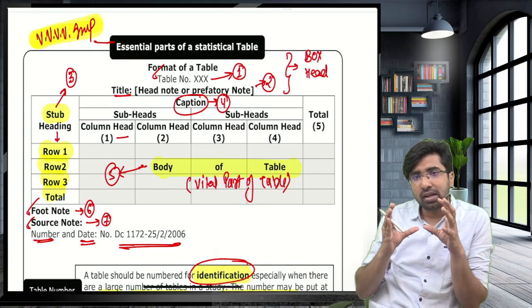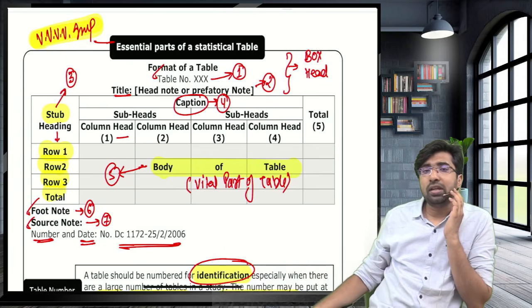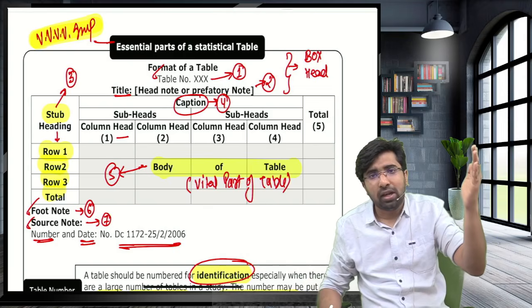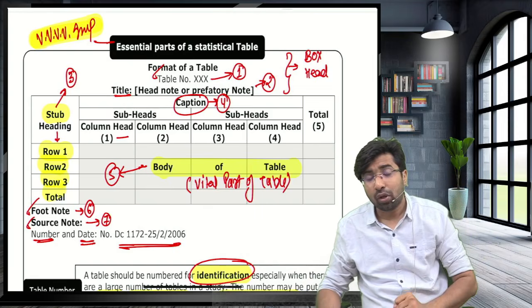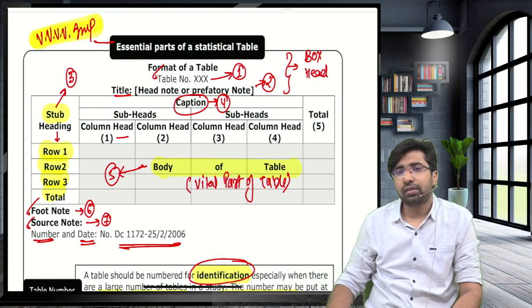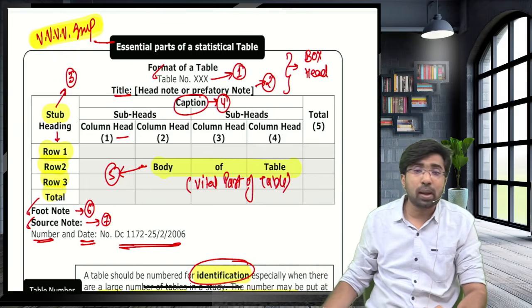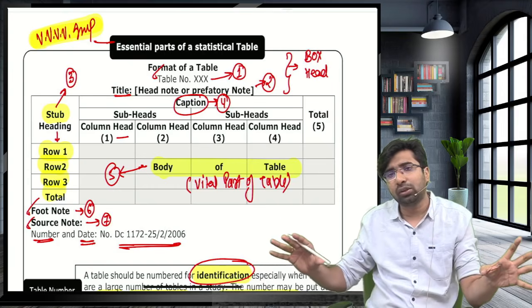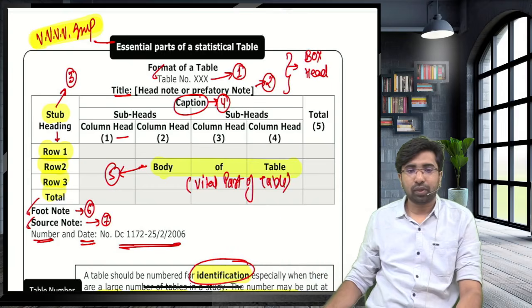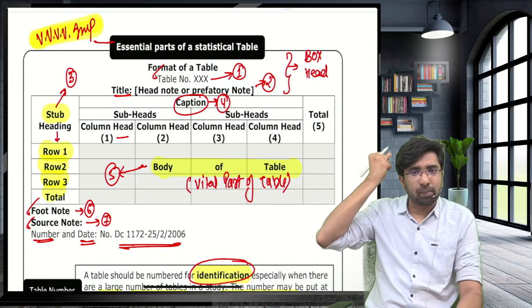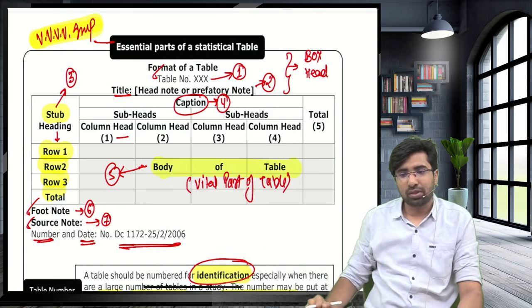They will ask direct questions, like what are the headings of the rows called? Headings of the rows are placed on the left side, and they are known as the stubs. What is a column heading known as? They are above the body of the table, and they are known as the caption. They will ask direct questions on this. Guys, can you keep these things in mind? Just keep the picture of this table in your mind, and you will hold all the concepts.